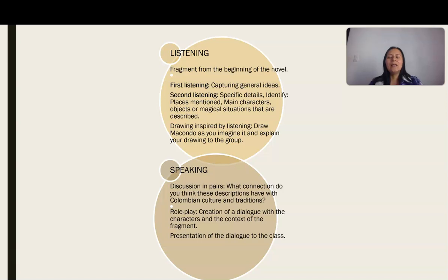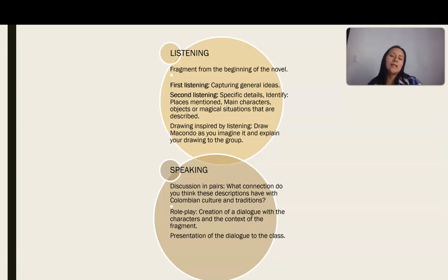Okay, and we have a listening activity. A fragment from the beginning of the novel is going to be read. In the first listening, the students are going to take the main idea.